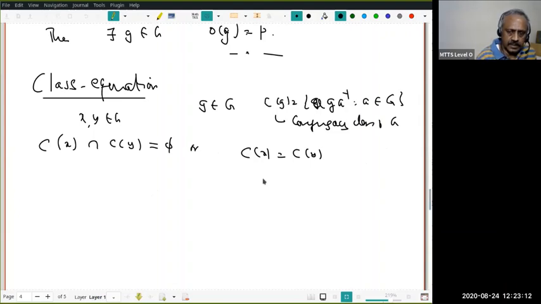You understand that? Okay. Now assume G is a finite group, of course. Therefore the number of conjugacy classes will be finite.